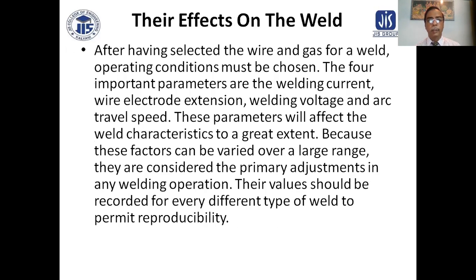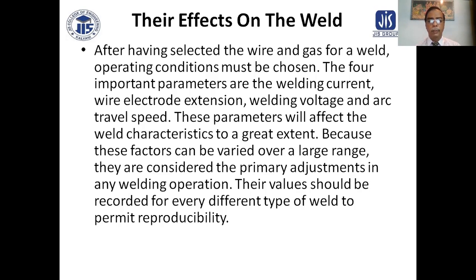The effects on welding. After having selected the wire and gas for a weld, operating conditions must be chosen. The four important parameters are the welding current, electrode extension, welding voltage, and arc travel speed. These parameters will affect the weld characteristics to a great extent.